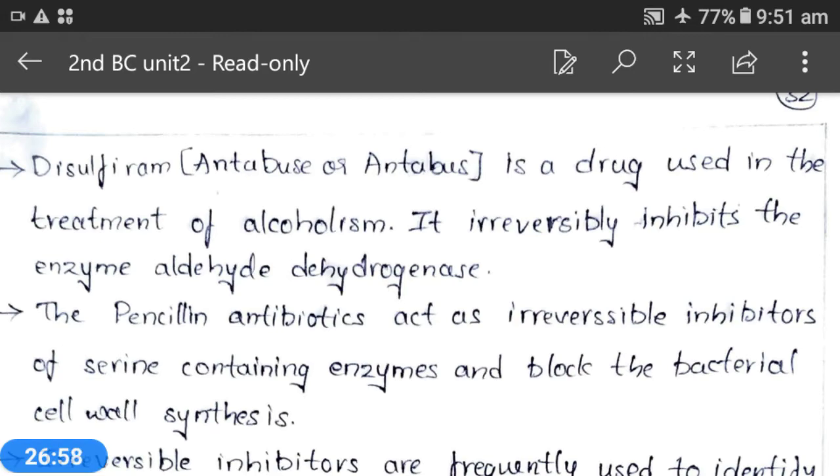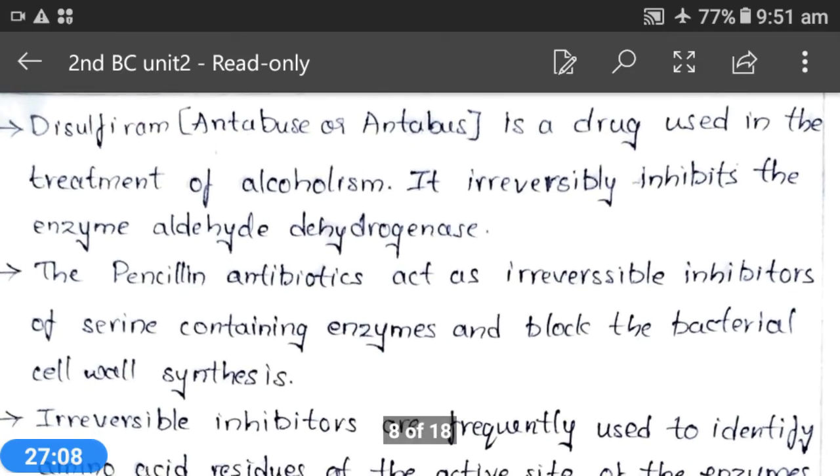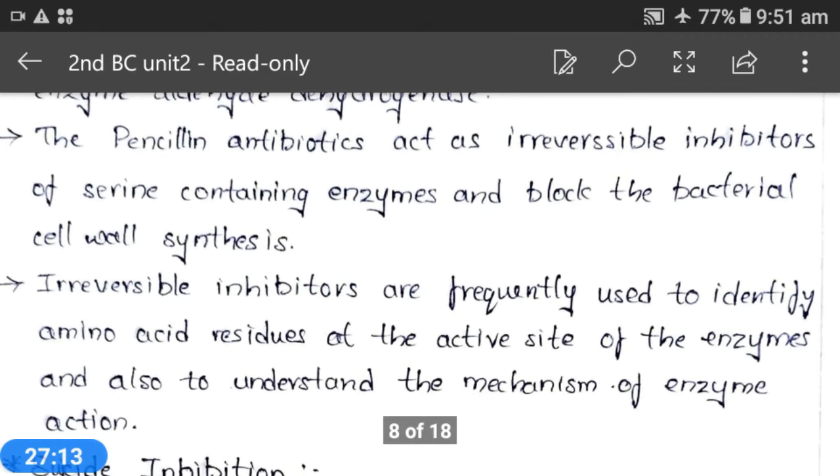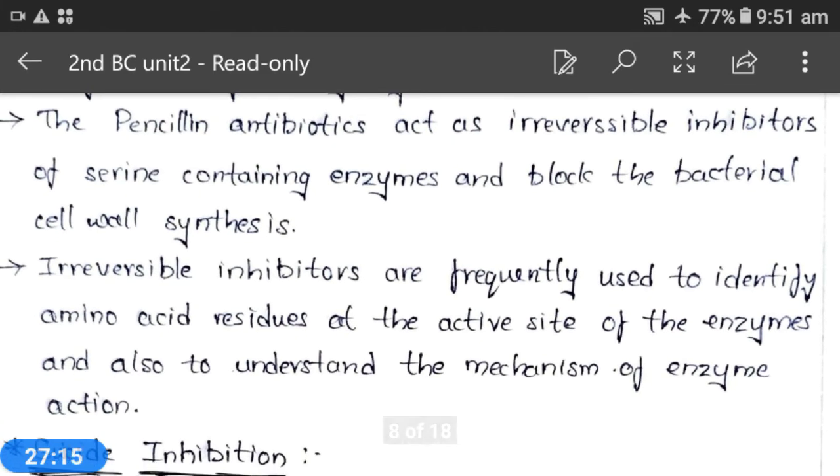So inhibition by these irreversible inhibitors has different kinds of importance, and some negative impacts also. We can use this irreversible inhibition process for different kinds of biological importance.